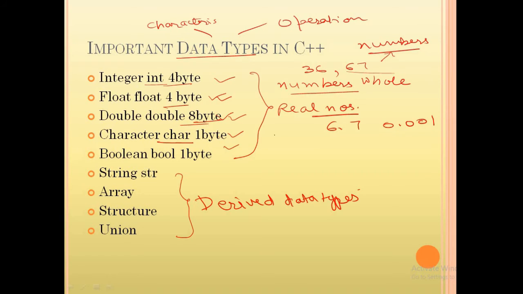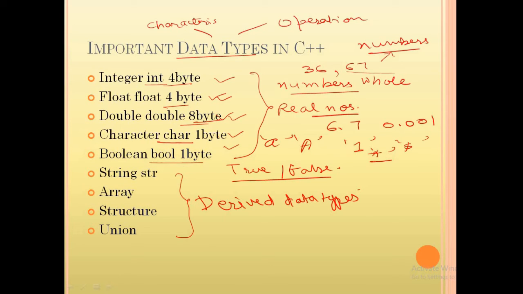Now we come to character. Character basically includes all the characters from the character set of C++, like alphabets, digits, any special characters. The only two conditions are there. It must be a single character, and the second condition is it must be enclosed in single quotes, like this. This is a character, this is also a character, this is also a character. This is one, but it is enclosed in single quotes. That's why it is a character. Okay, and then dollar, asterisk, enclosed in single quotes. All these are examples of character data type. Right? What is boolean? Boolean can store two values, true or false.